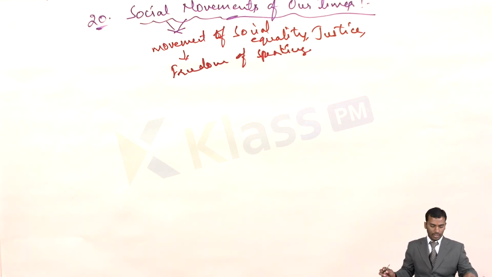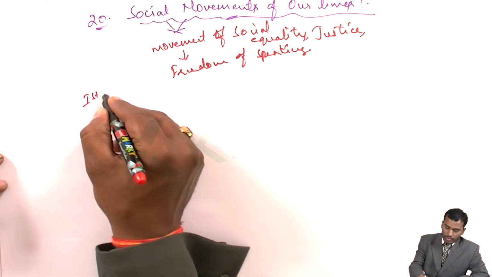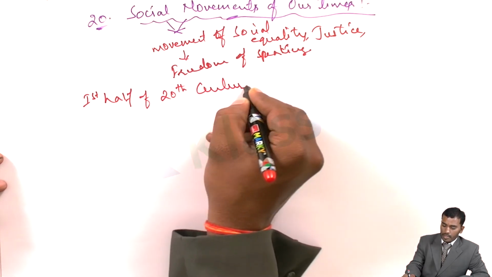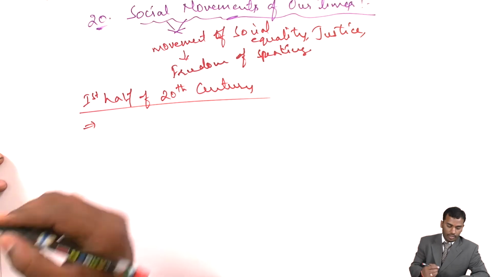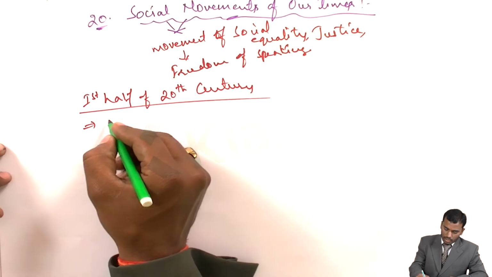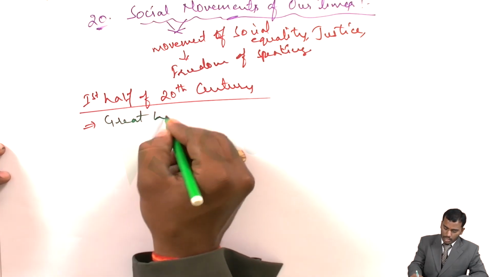half of the 20th century. What happened during the first half of the 20th century? Different types of things happened. The great wars, two wars happened.